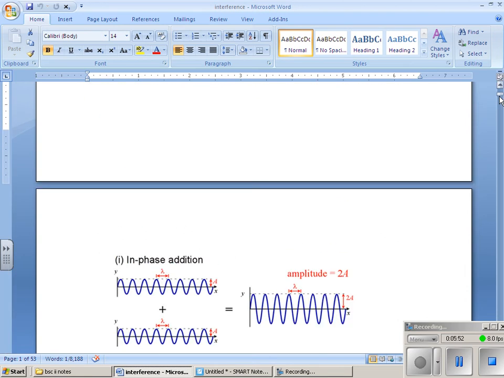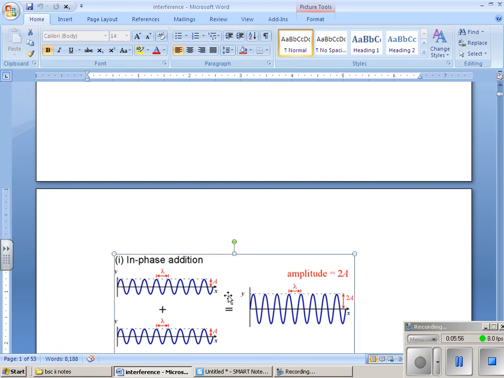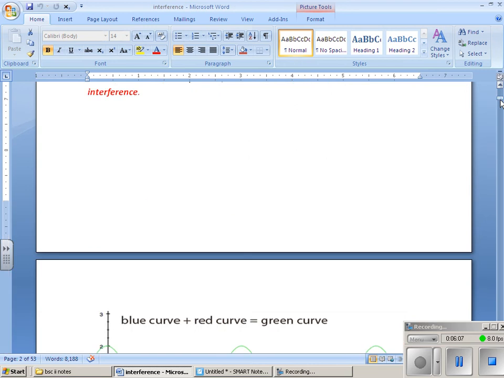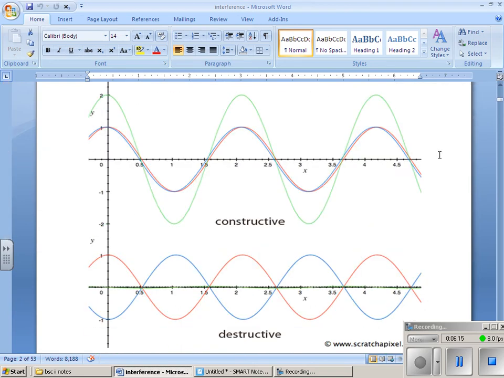When the waves are traveling in the same direction, the amplitude will be increased. If they are traveling out of phase, the amplitude will become 0. So based on the principle of superposition, constructive interference and destructive interference will be taking place. So interference is based on the superposition of the waves.